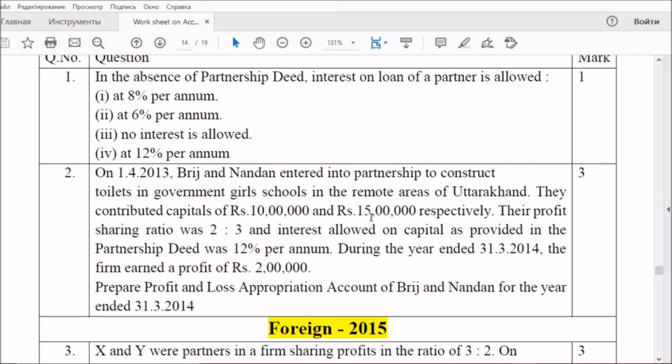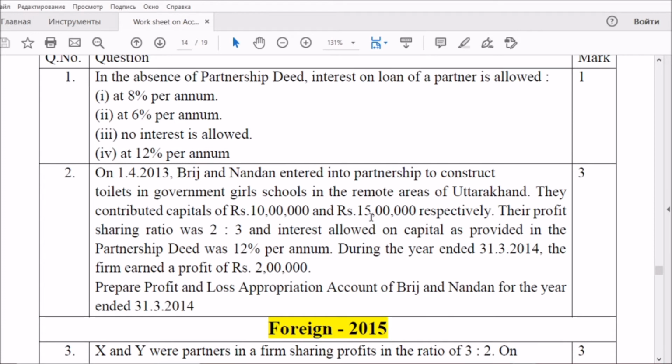Just calculate the percentage. When we calculate the interest on capital, we will get an amount which is more than the 2 lakh of profit. Then it is not possible to give the interest on capital to the partners from the 2 lakh.